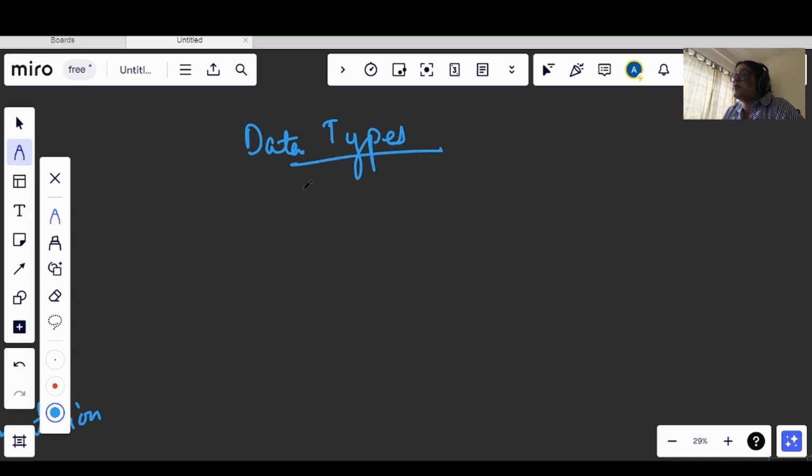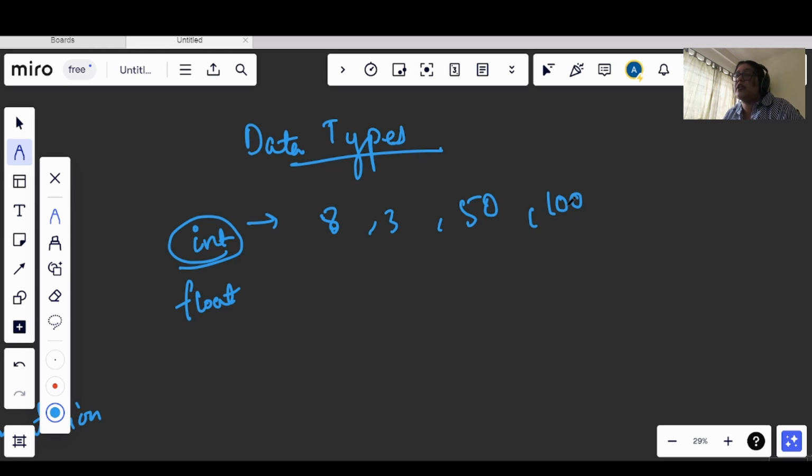The various data types are, first of all, the numeric data types. Like in any other language, we have two types of numeric data types here: integer and float. Integer will store only integer values. What I mean by that is it will not store any decimal values. So if you have 3, 8, 50, 100, Python is going to be fine with it. It will be returned as an integer.